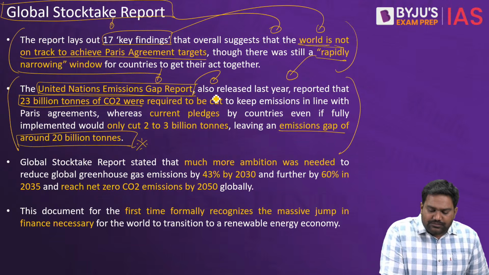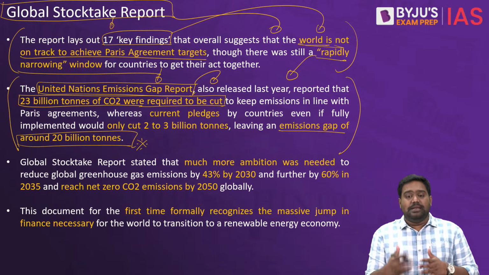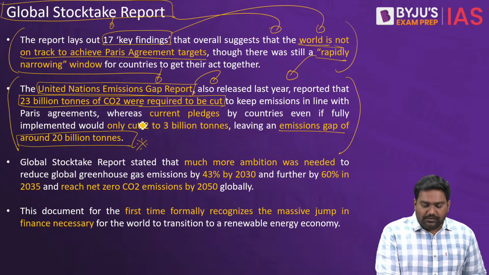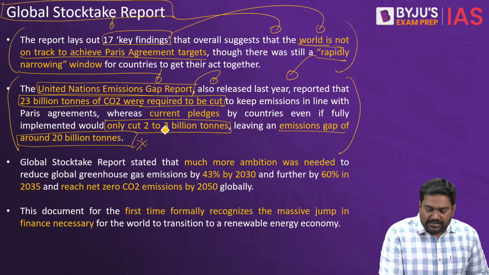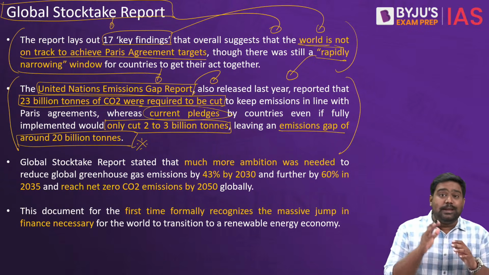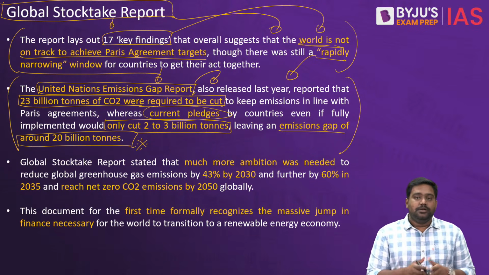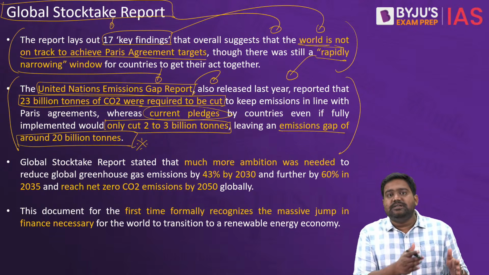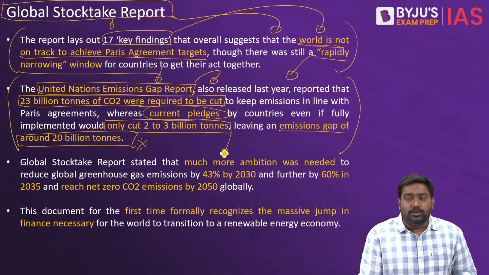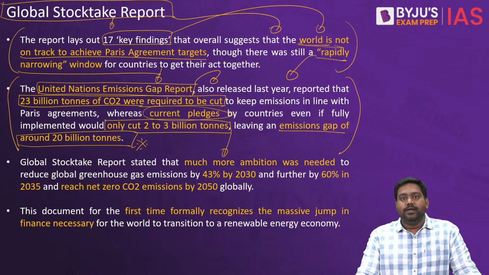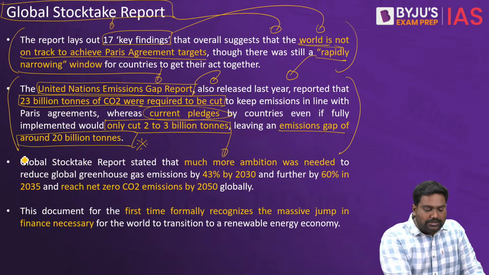According to Paris goals, we should have brought down emissions by 23 billion tons of CO2. But we are cutting emissions only by 2 to 3 billion tons, which is a difference of 20 billion tons of carbon dioxide. So clearly we are nowhere close to achieving the targets, which means we are headed towards a very bleak future. So this is where the Stocktake report helps us.